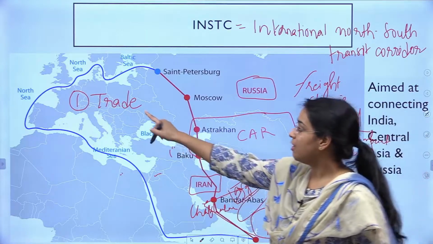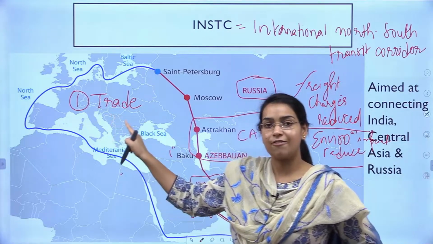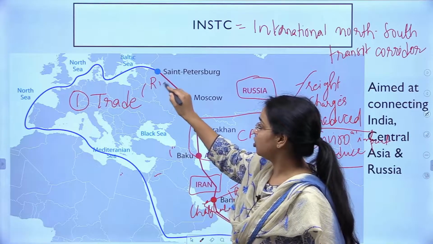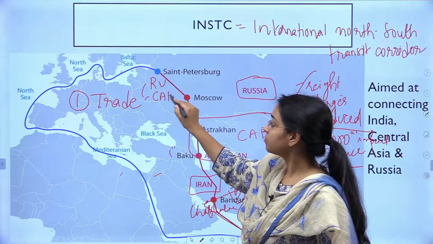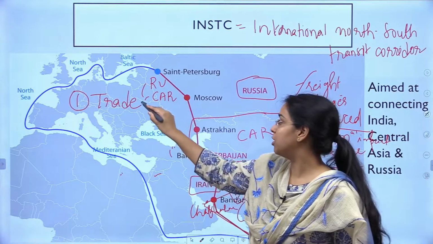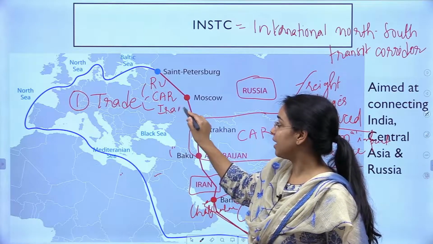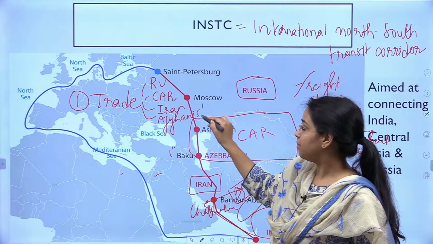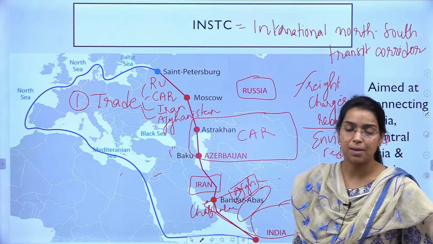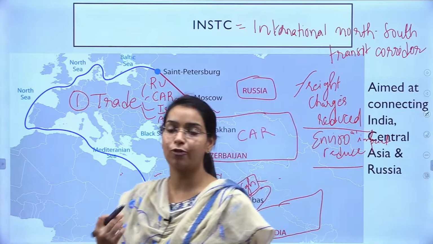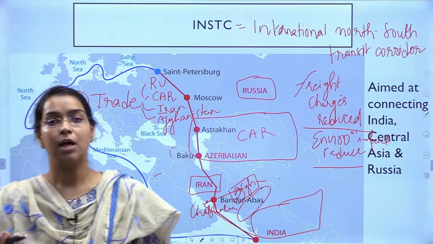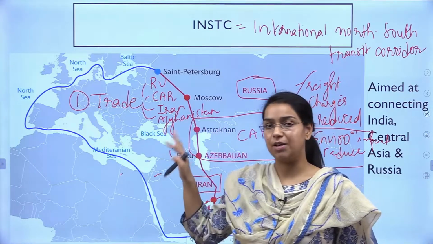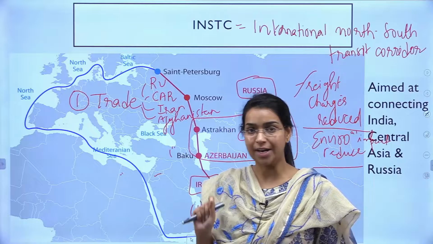So that means with INSTC, India will be getting linked through trade with all these countries. रशिया के साथ भी boost होगा, CAR republics के साथ भी improve होगा, ईरान के साथ भी, and with Afghanistan also in future we can expand the project. Right, so the first advantage, significance of INSTC for India and even for the other countries, is boosting of trade between all these countries, right?